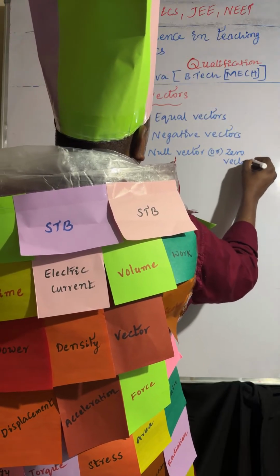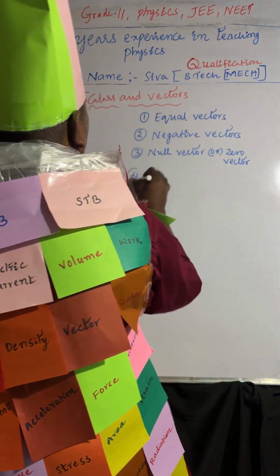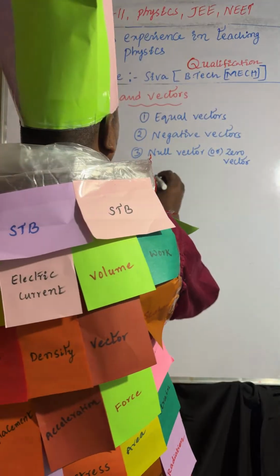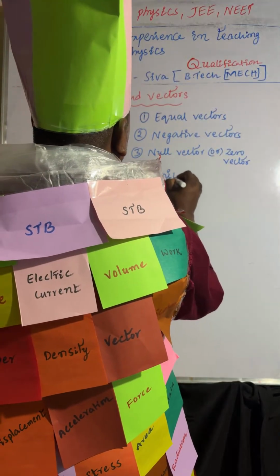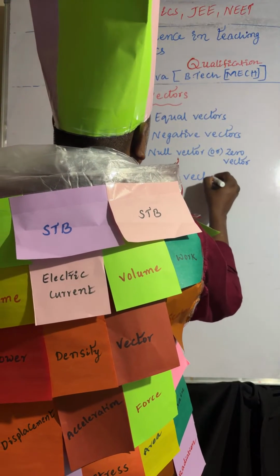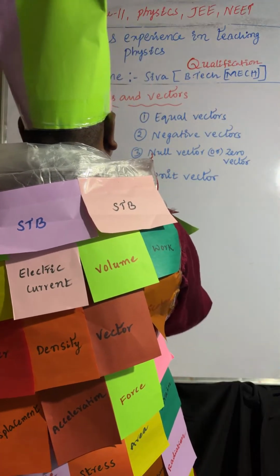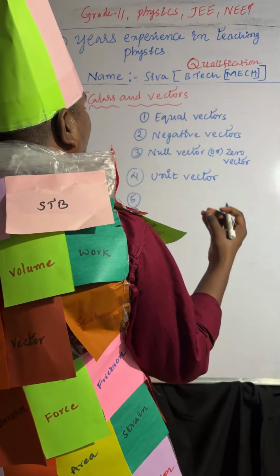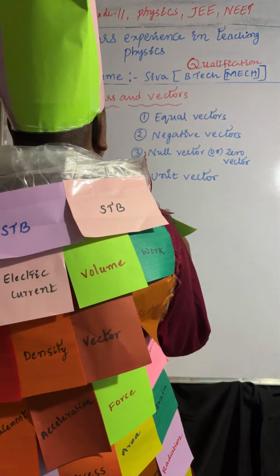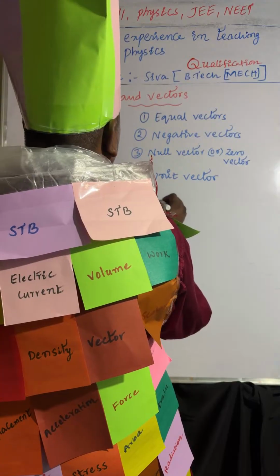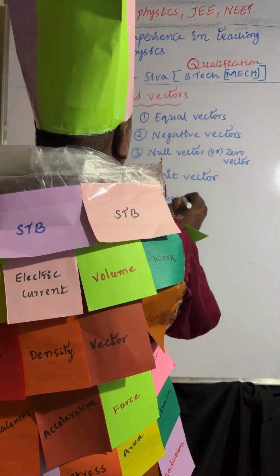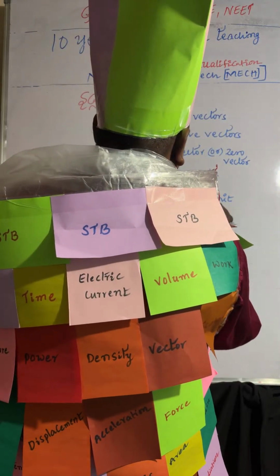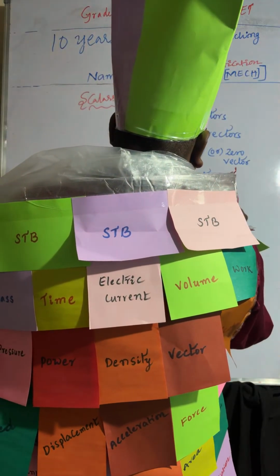Fourth one is unit vector. Fifth one is orthogonal unit vectors.